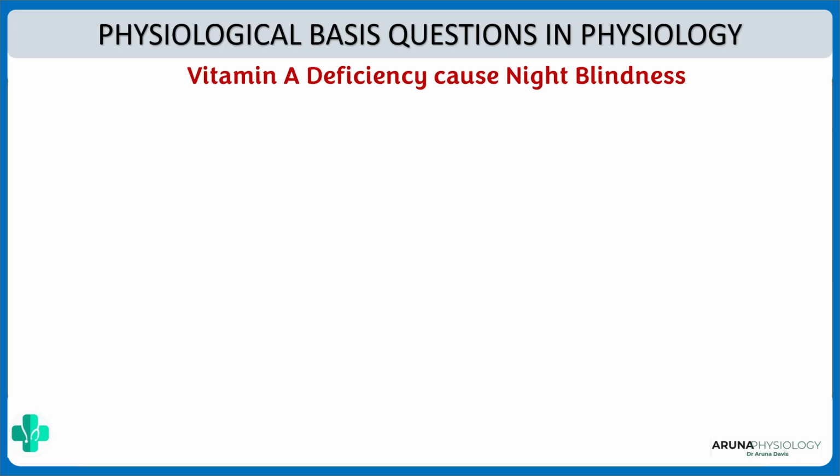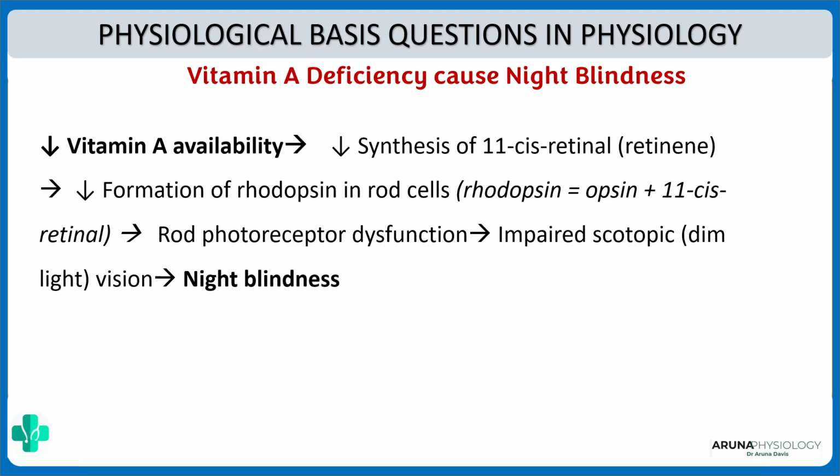Next question, why does vitamin A deficiency cause night blindness? See, we know that vitamin A is required for formation of the pigments present in the rods. So if there is decreased vitamin A, there will be decrease in retinal, which means there is decreased rhodopsin in the rod cells, which is a visual pigment. So the rod cells will not function properly. So naturally there will be impaired scotopic or dim vision. So during the night, the person will have difficulty in vision. So that is the role of vitamin A.